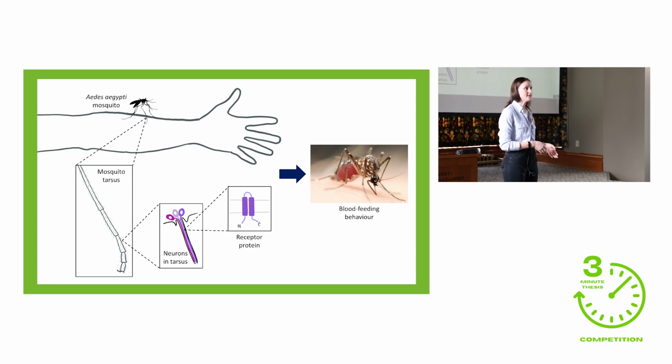In a mosquito's tarsus, there are many neurons that will respond to the various taste molecules on your skin. Each of these neurons will express a specific protein called a receptor, which when bound by the taste molecule that they're tuned to, will elicit a response in that neuron. A signal will then be sent to the central nervous system, which will drive the appropriate behavior. So different populations of neurons will express specific receptors, which in turn respond to specific taste molecules. So when the mosquito's on your arm, the taste molecules on there will elicit a response in a specific population of neurons through these receptors, and that will initiate the blood feeding.